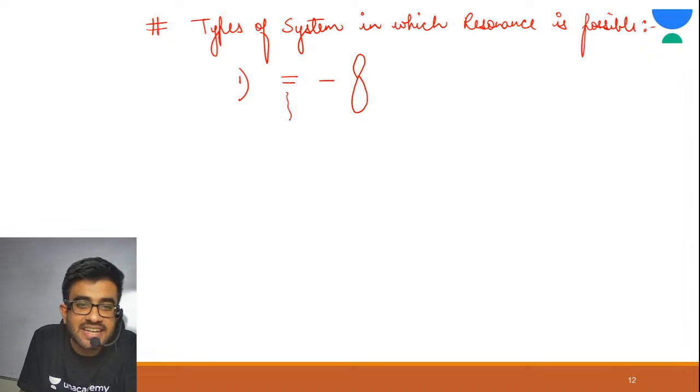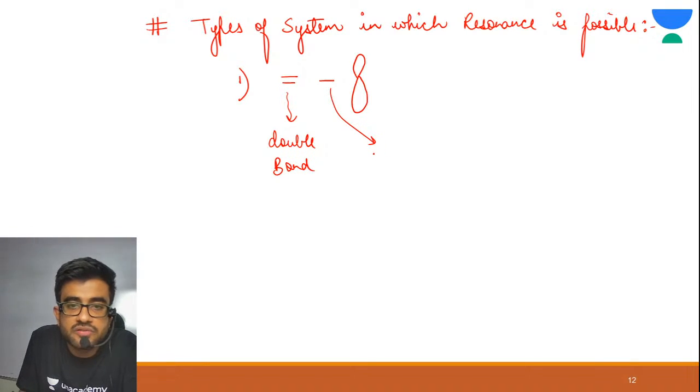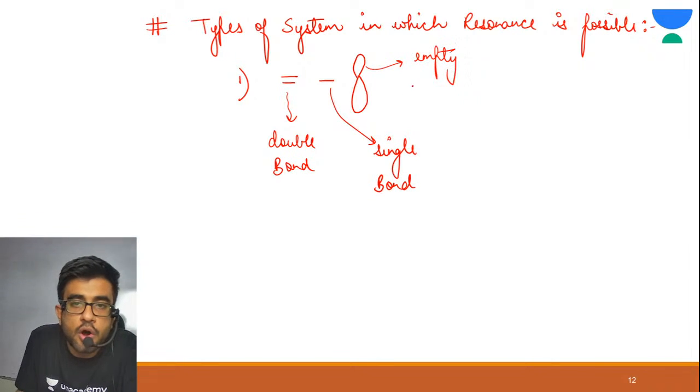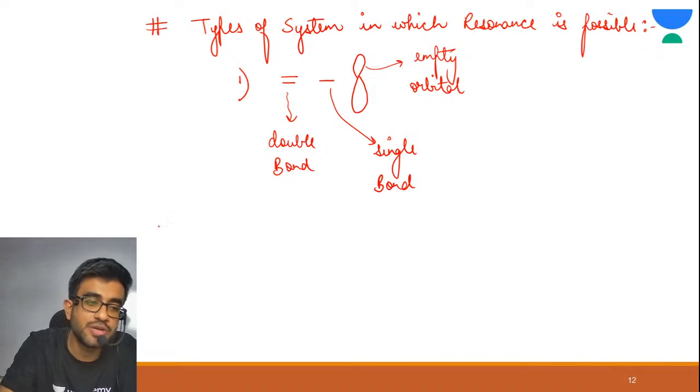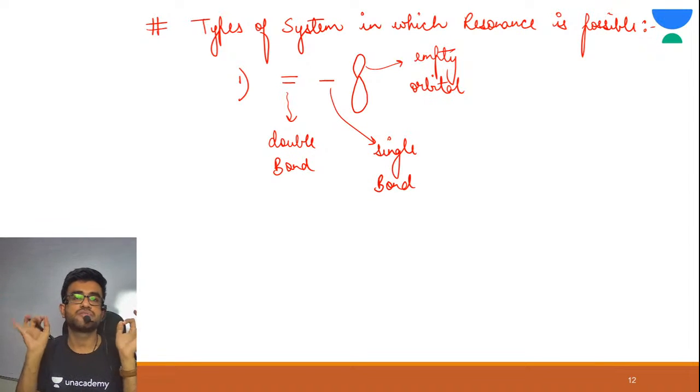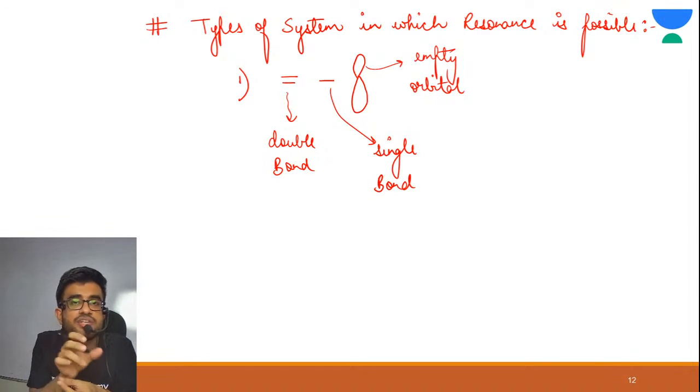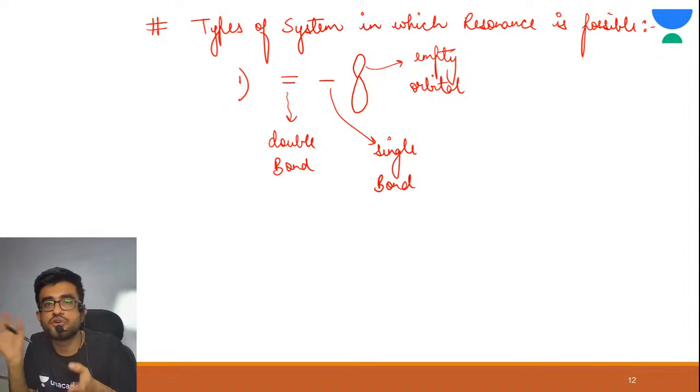See, this is double bond. This is single bond. And this is empty orbital. Let me explain each and everything. The system means the sequence should be like this: first there should be double bond, then single bond, and then empty orbital.